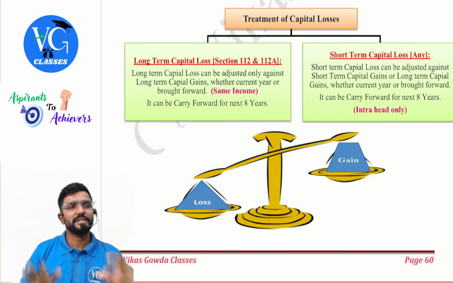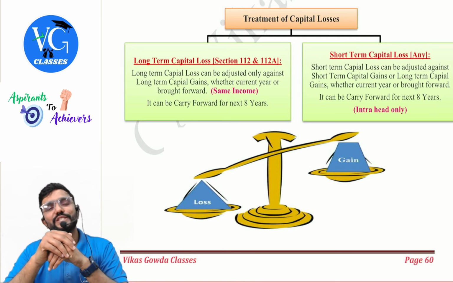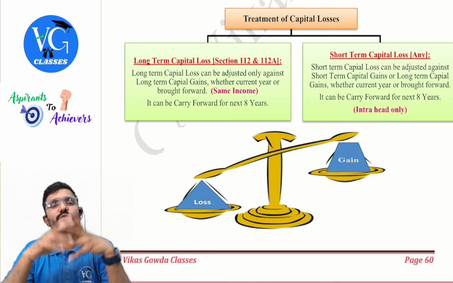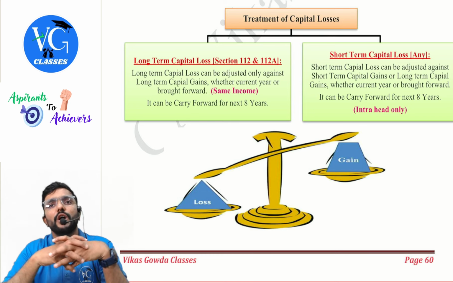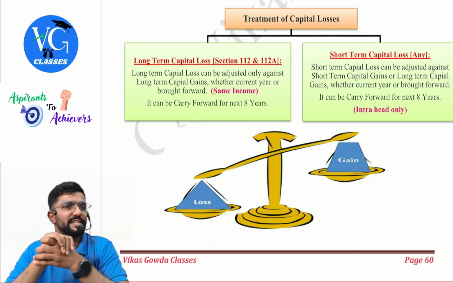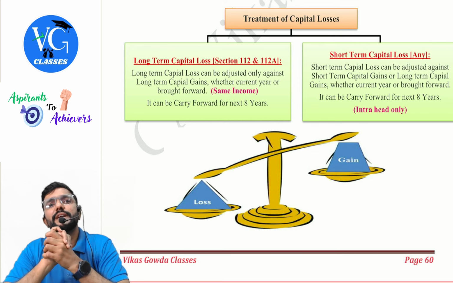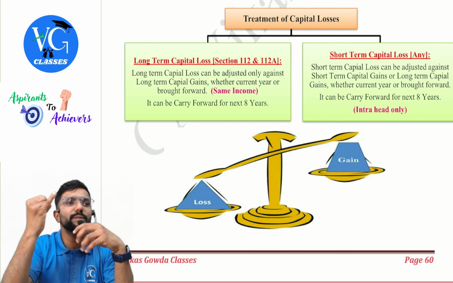Okay. We discussed all about gain. Sir, what if in the process I have a loss? Definitely there is a possibility where my cost itself is more. So if there is a short-term loss or a long-term loss, how do I adjust it? Very simple, guys. Loss under the head capital gains can never go outside the head. If it is a short-term loss, adjust it either against short-term gain or long-term gain, or you carry forward for the next 8 years.